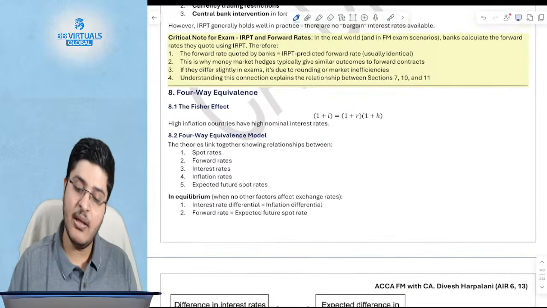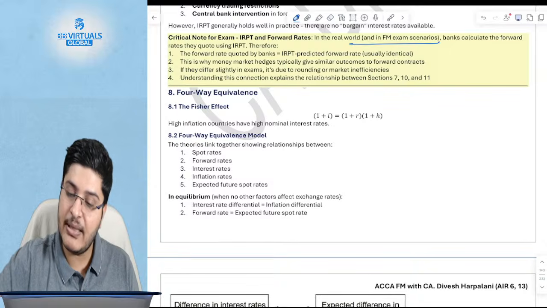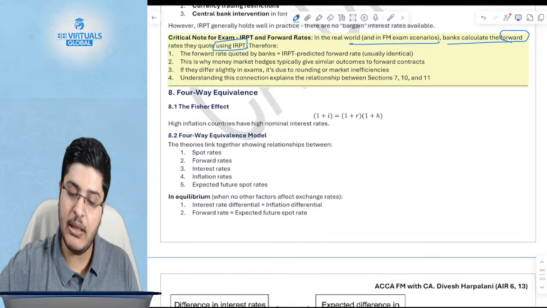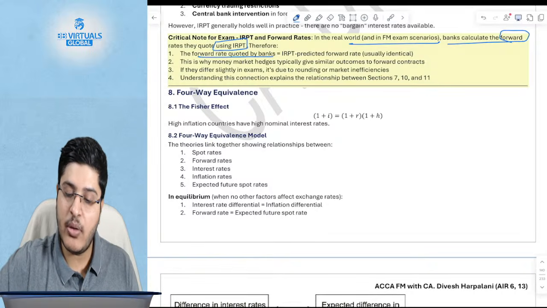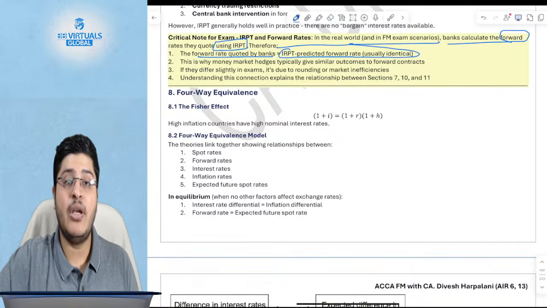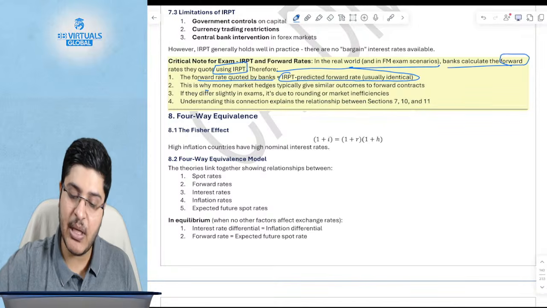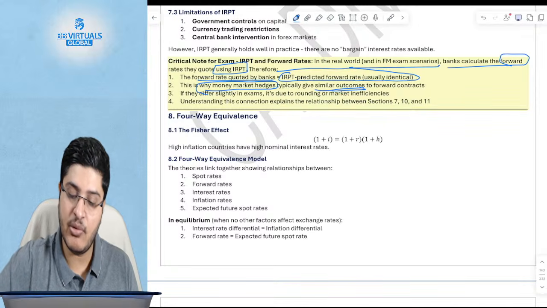Crucial note, in the real world and in exam scenarios, banks calculate the forward rate using IRPT. Therefore, the forward rate quoted by banks is nothing but the IRPT quoted forward rate. IRPT is the interest rate parity theory, and the two are usually identical. This is why money market hedges typically give similar outcomes to forward contracts.